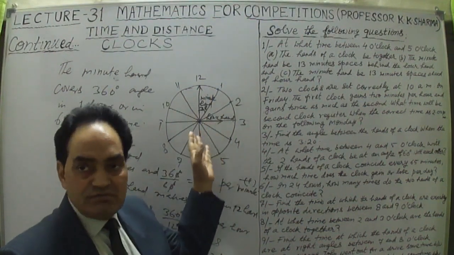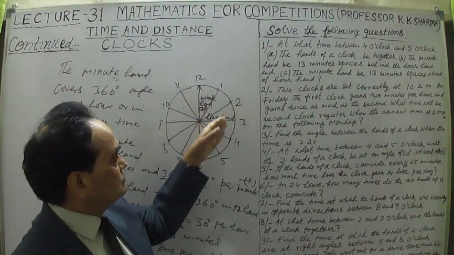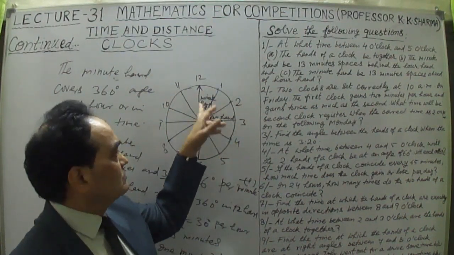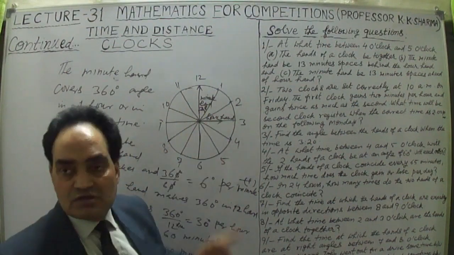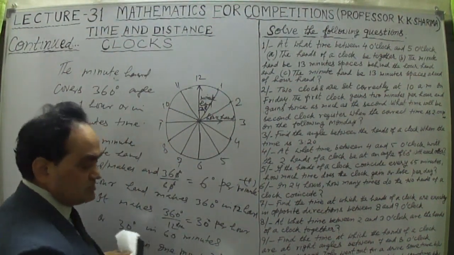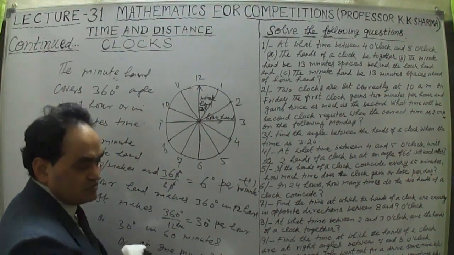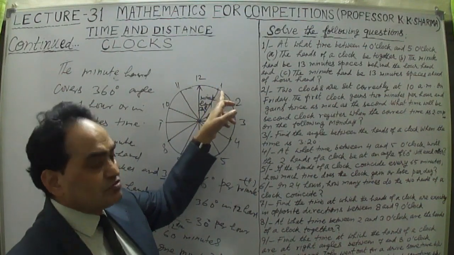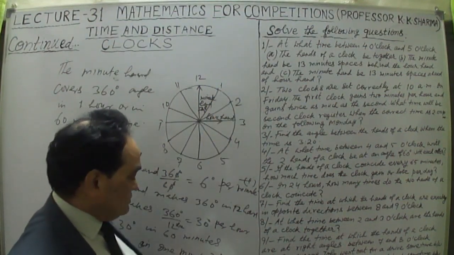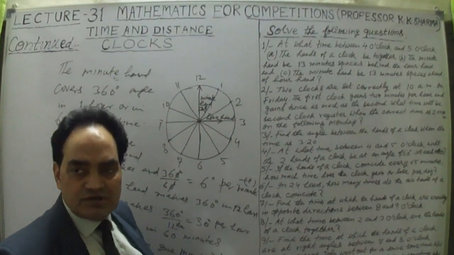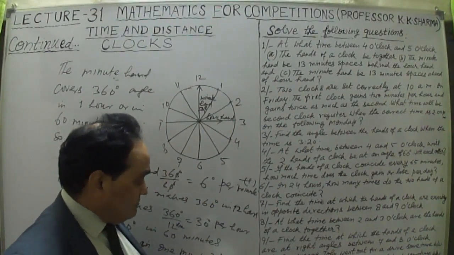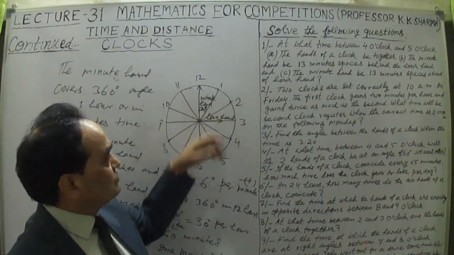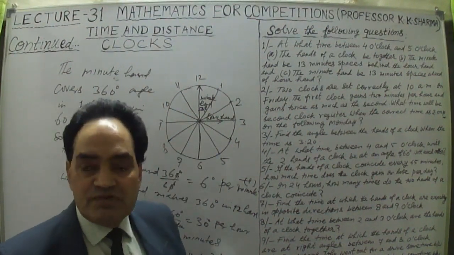The minute hand in 1 hour moves 60 minutes, while in 5 minutes' difference the hour hand will cover a 30-degree angle. So we can say that in 1 hour, or 60 minutes, the minute hand gains 55 minutes space.